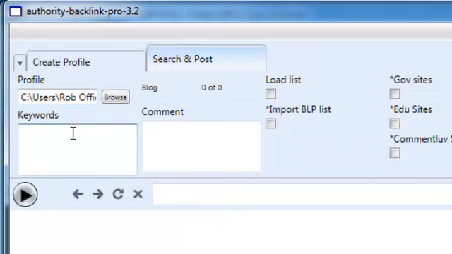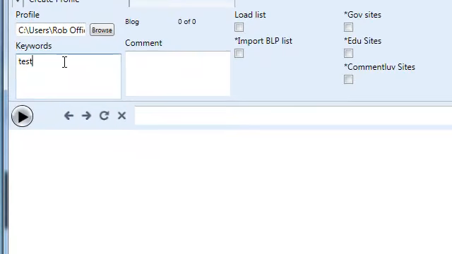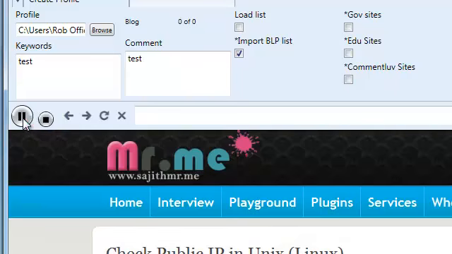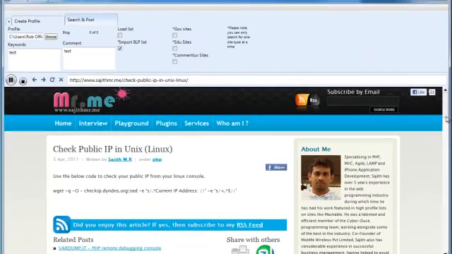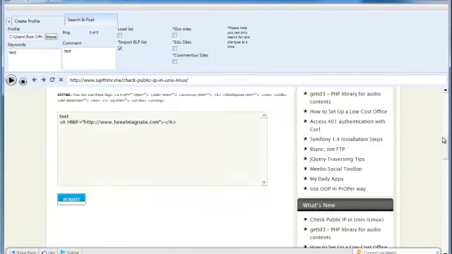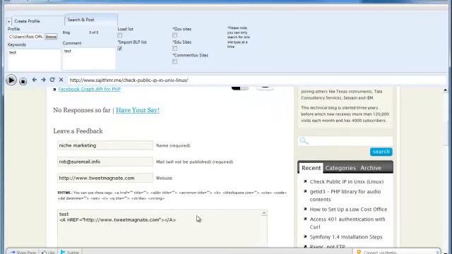I'll put some test data in here. And then I'll select Import BLP List. Now what that will do is it will load in that list of WordPress blogs. Then it will go to each one of those WordPress blogs and it will fill out the information here.